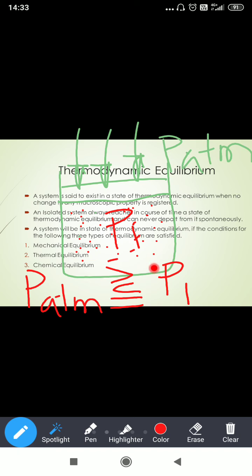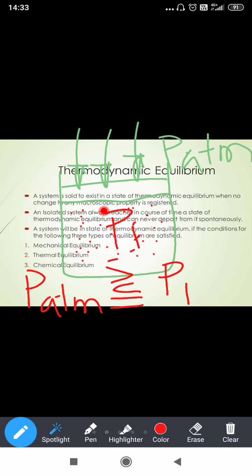Correct. Suppose if atmospheric pressure is less than P1, in that case what happens? Will the piston move upward or downwards? Upwards. Correct. Suppose these two are equal. Then there is no motion. That means the piston is in equilibrium.